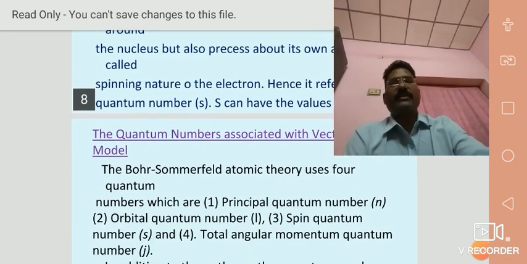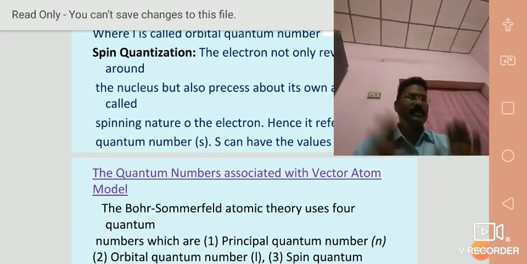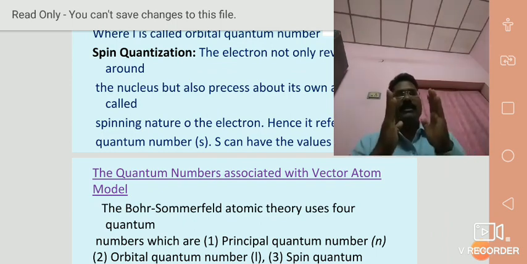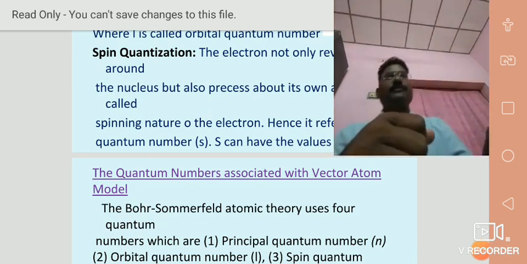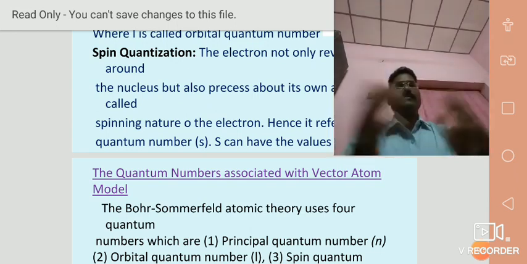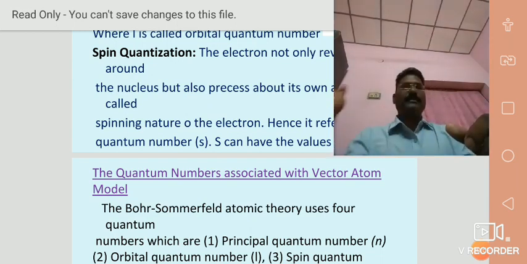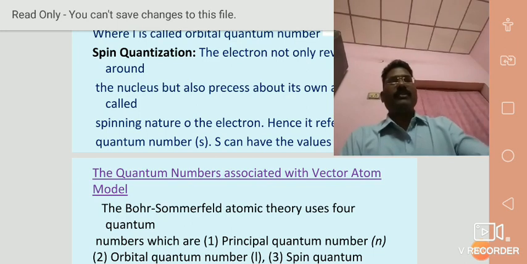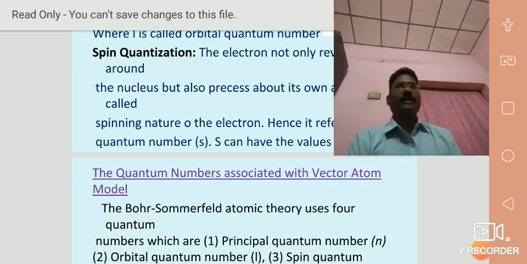Next slide. The quantum numbers associated with the vector atom model. In this topic we clearly discussed why they could not explain the fine structure of the hydrogen spectrum, because no change of energy in different spectral series is considered. And there are a number of drawbacks. The nature of the spectrum in an external magnetic field and in an external electric field they could not explain.